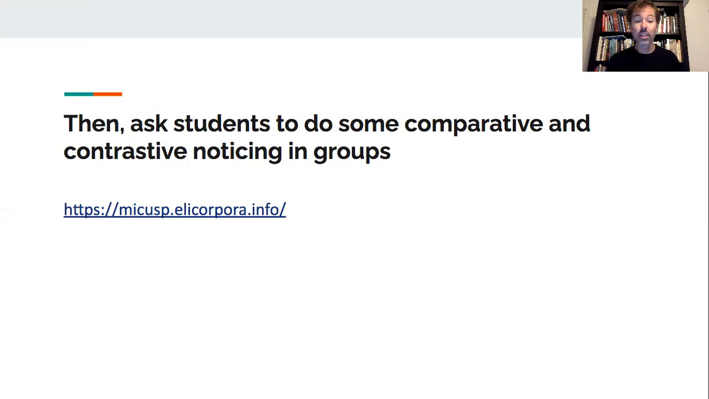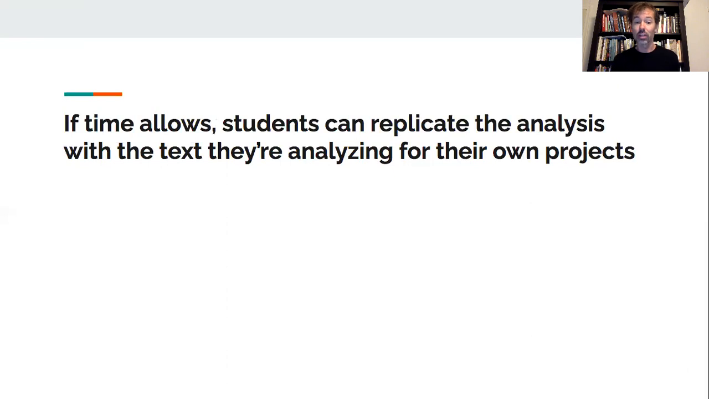And as they come together, they can present what they found, especially if they could come up and click on the link and show the paper that they were looking at and walk through their noticings so that other students could begin to compare and contrast with what they found. Then, of course, if you have a long enough class, students could then replicate the analysis with the text they're analyzing for their own projects.